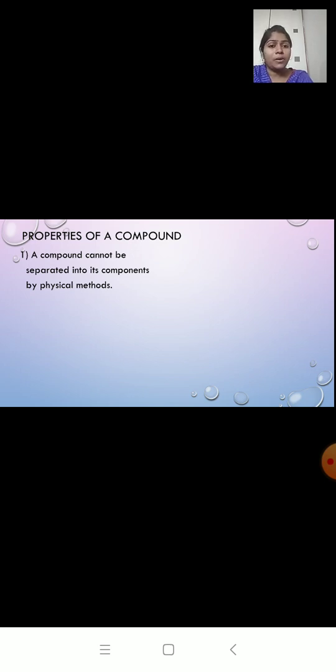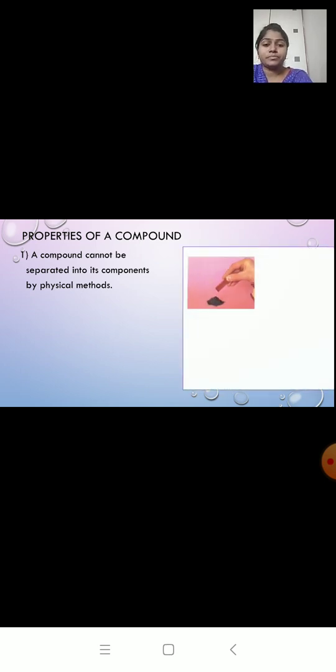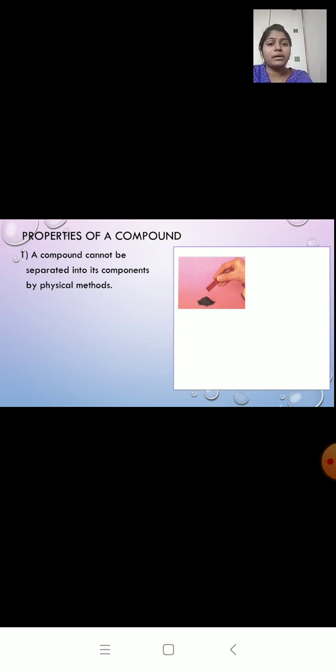Now our compound is iron sulfide. It is made up of iron and sulfur. Let us see if we can separate iron and sulfur from this compound. Iron is magnetic, so let us bring a magnet near this compound and see if iron filings will be attracted or not.